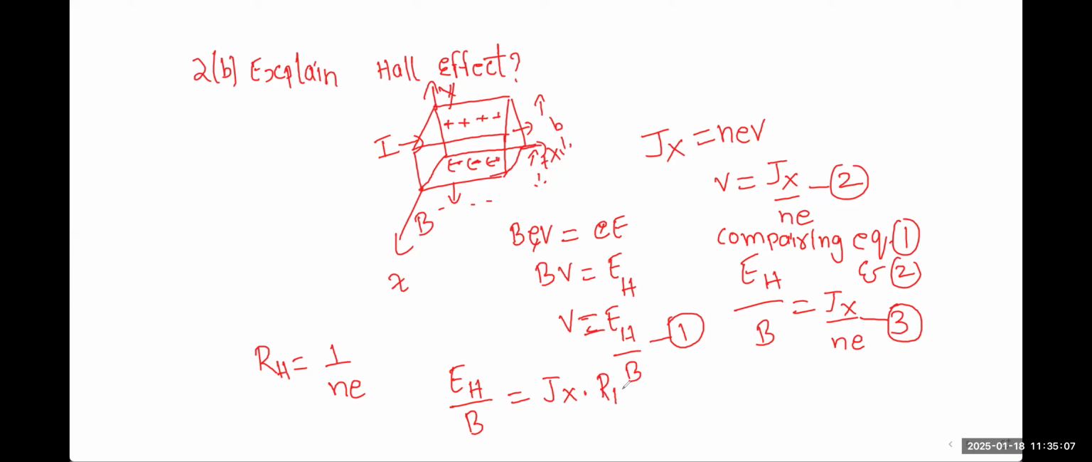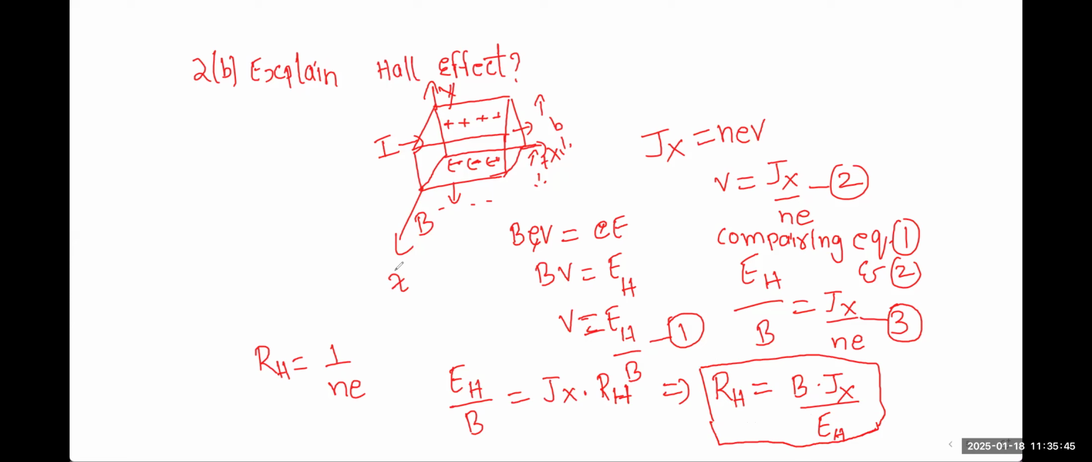See here, you may get a problem on Hall effect also. Definitely. In the examination, if we ask you to explain Hall effect, until this you have to complete. RH is equal to B into JX by EH. Clear, everybody? So the RH value we have obtained as B into JX by EH. This is the explanation of Hall effect.